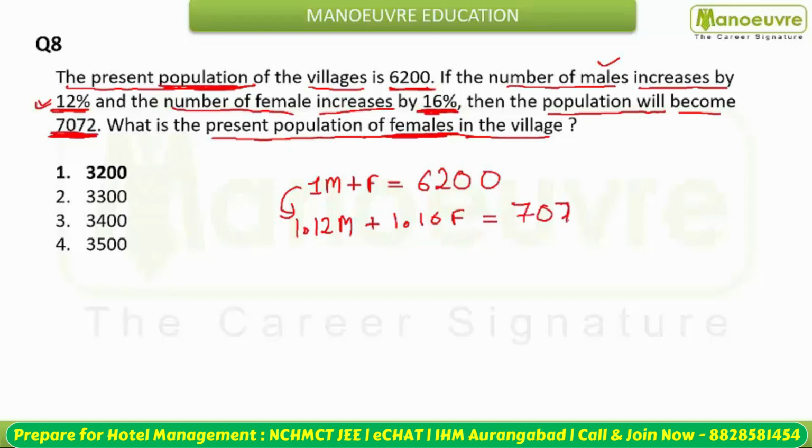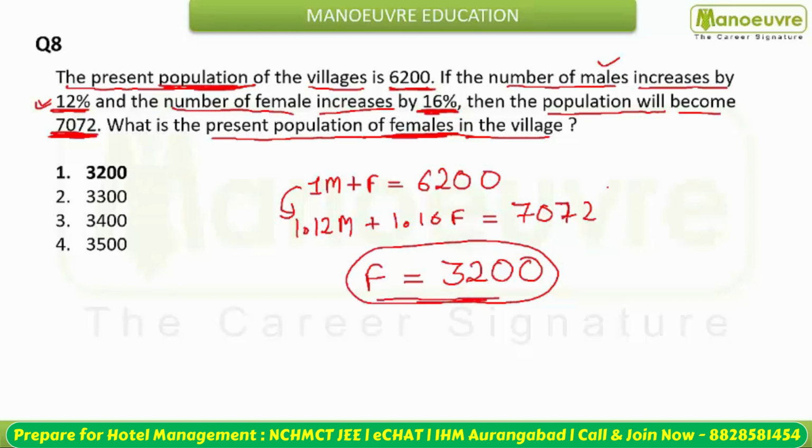Now you have two equations and two variables. Now you can solve these equations. So from here you can calculate the value of f, and this is going to be 3200. On solving these equations you will get the value of female and the value of male. Females will be 3200 and males are going to be 3000.